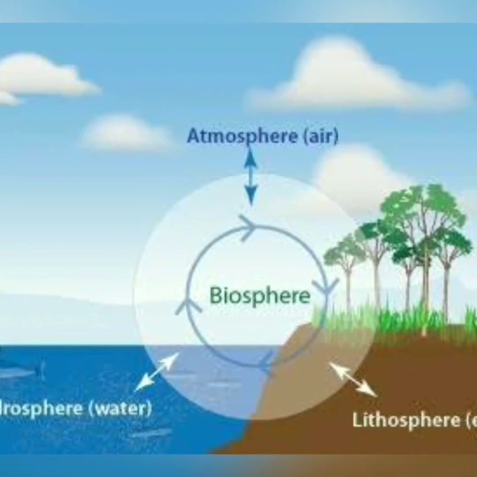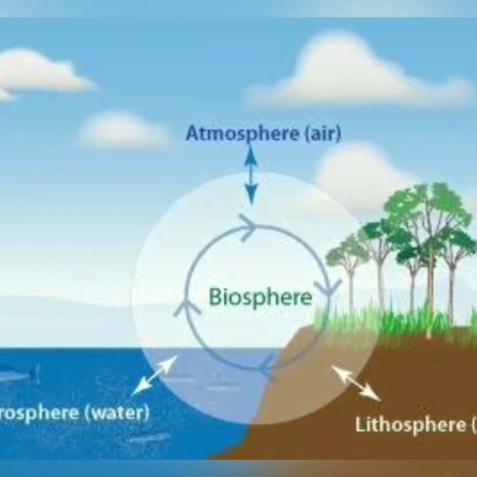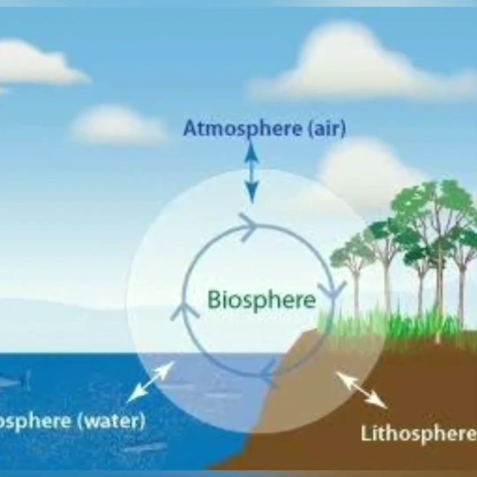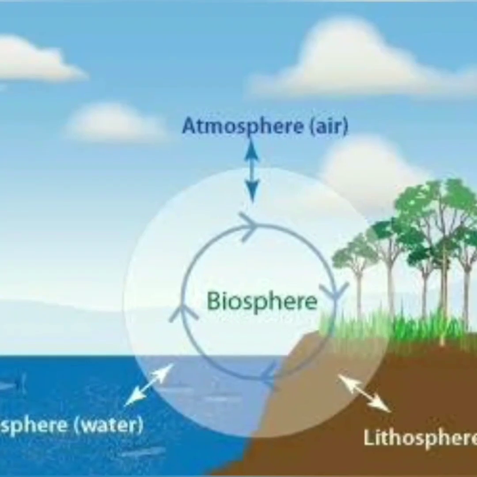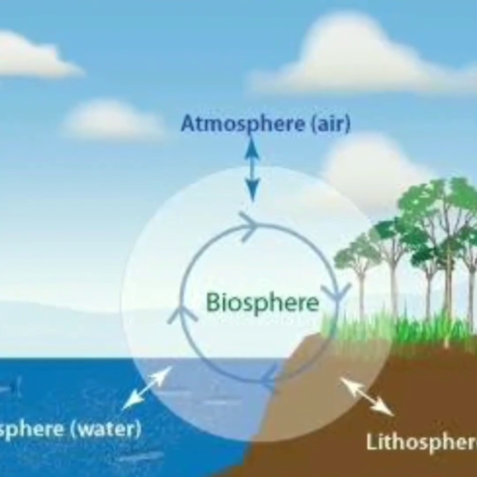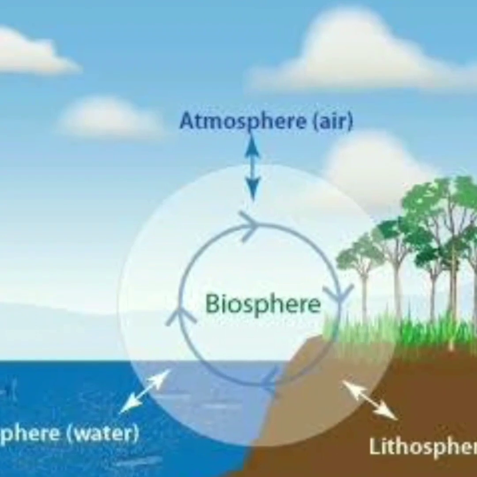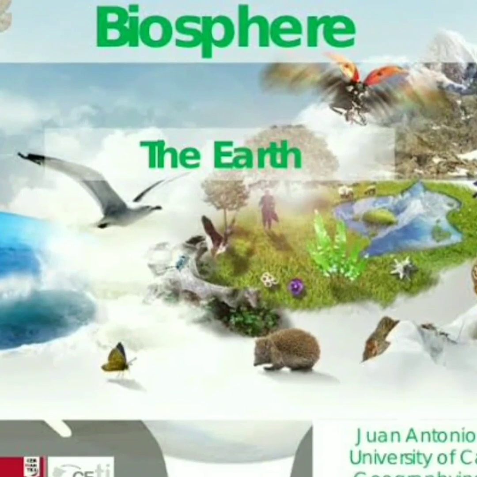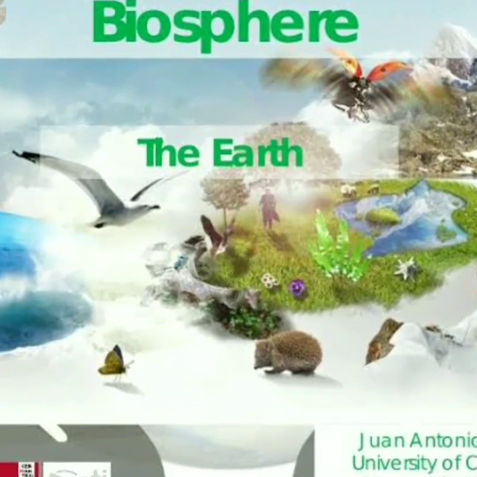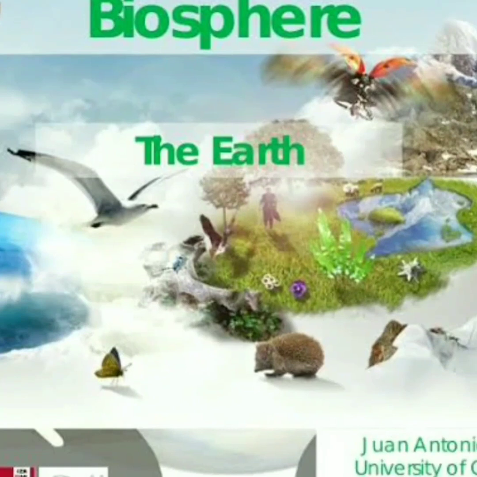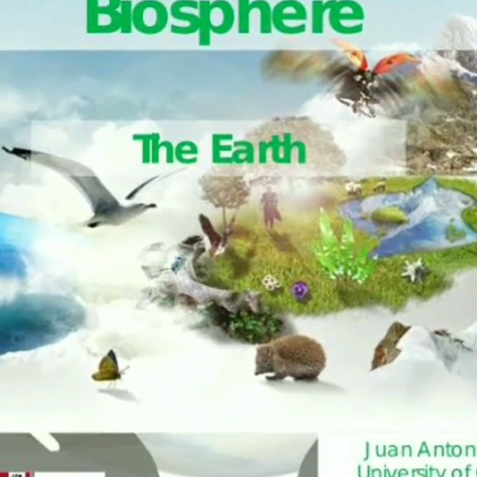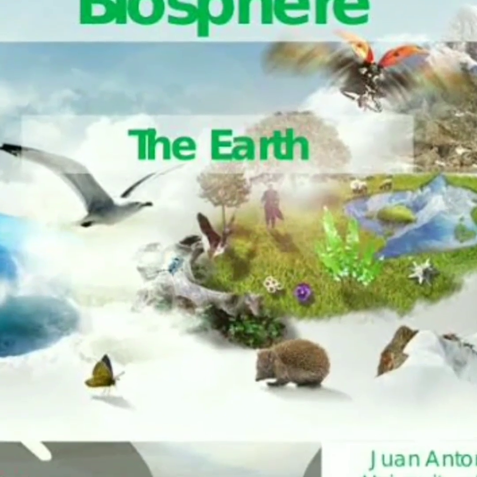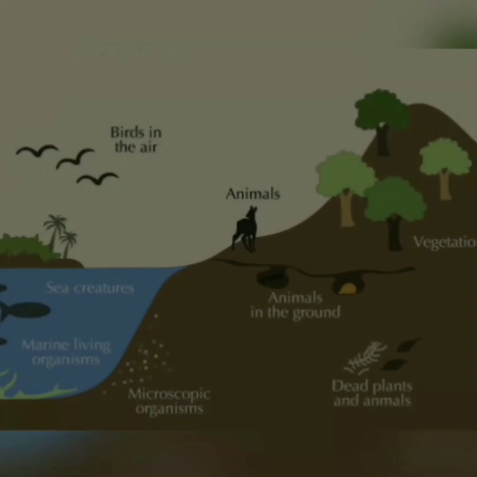Next is the biosphere. In our earth there are three realms: lithosphere, hydrosphere and atmosphere. The lithosphere is made up of rocks, the hydrosphere of water, and the atmosphere of air. In these three realms some living things live, and together the three realms are called the biosphere. If we exclude one realm from the earth, then it is not possible for living things to live on our earth.